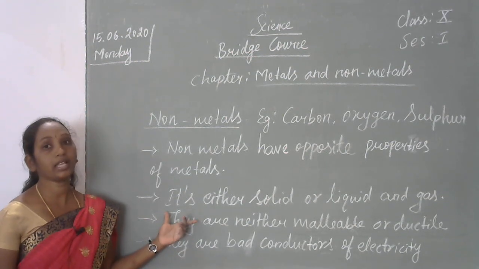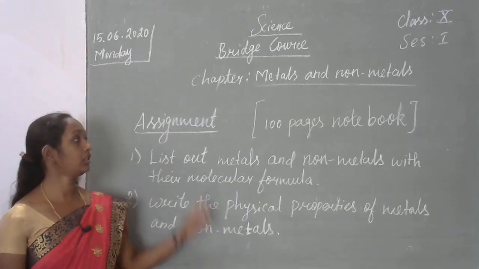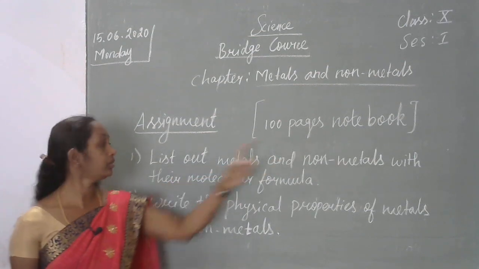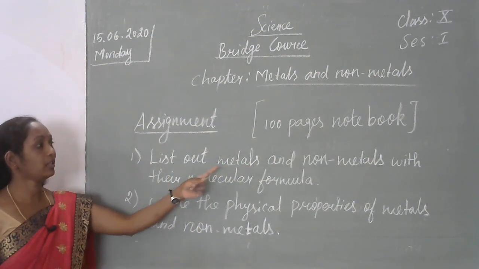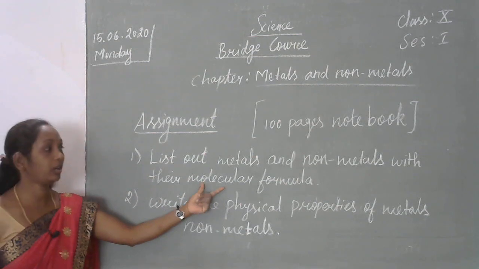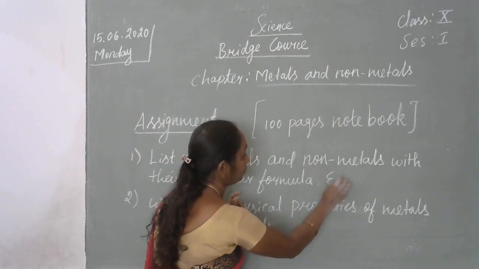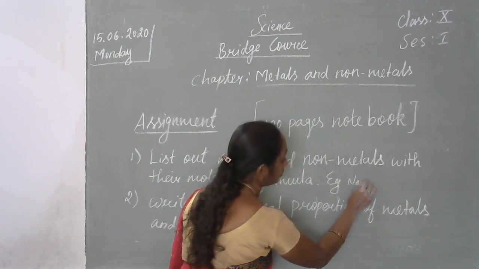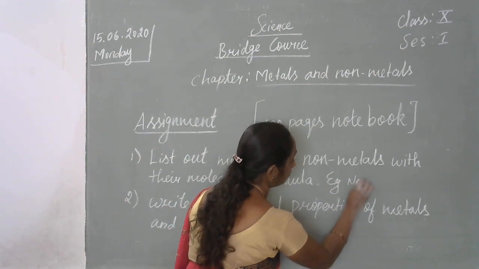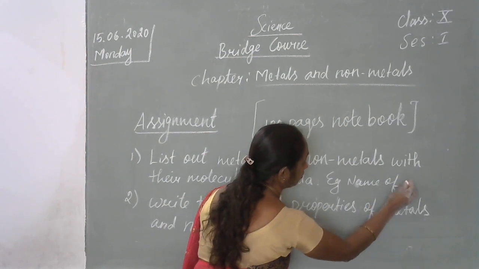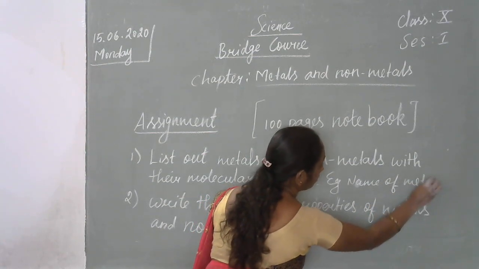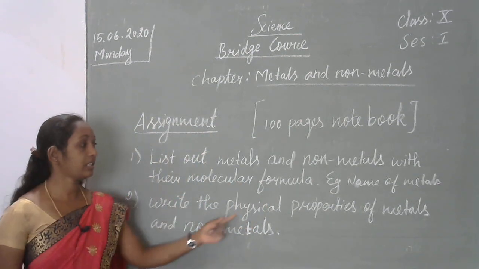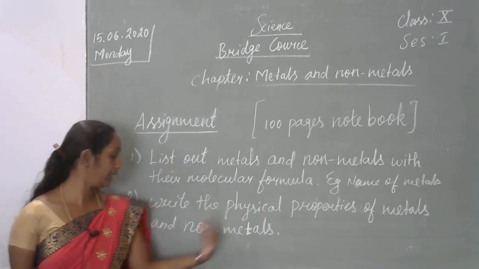Next I am going to give the assignments for this. Children, now I am going to give the assignment for this chapter. You have to write in a 100 pages notebook. First, list out the metals and non-metals with their molecular formula. For example, write the name of the metals and its molecular formulas.